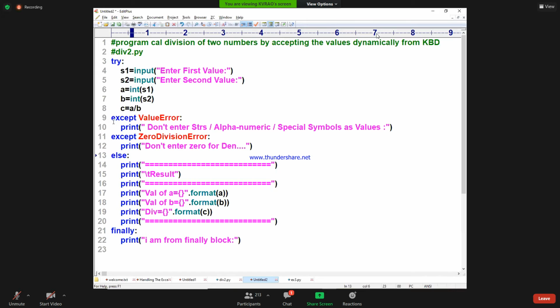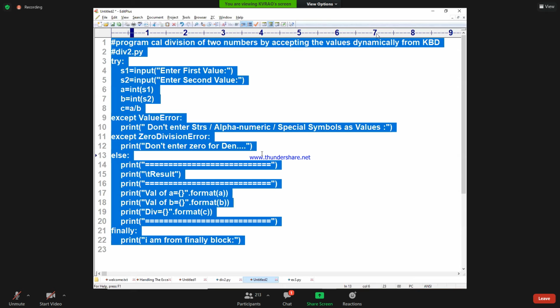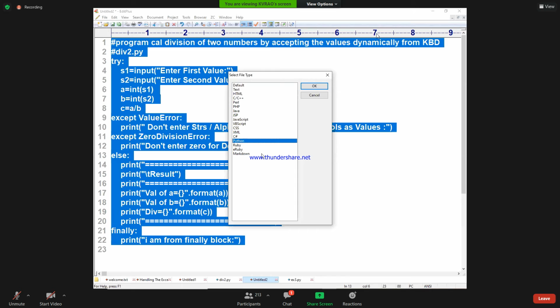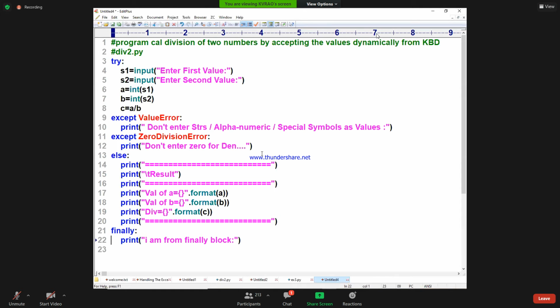But are you understanding? Except block, one message. Another except block, one more message. Somebody is expecting, sir, I want to handle it with a single except block. See how I am going to do it. I will take the same program, dear students. See how beautiful a point this is. Division 3.